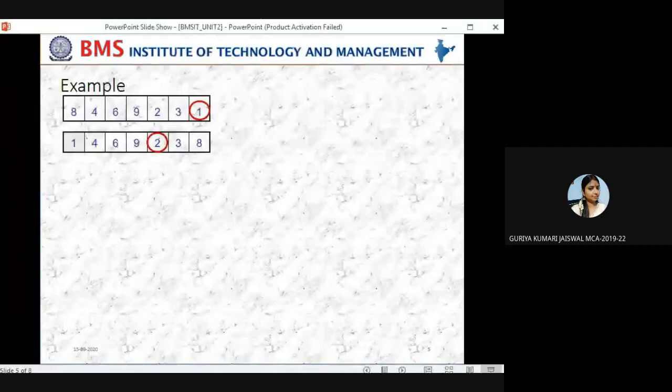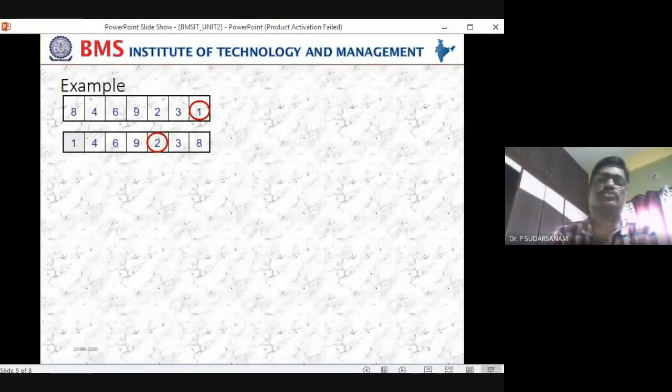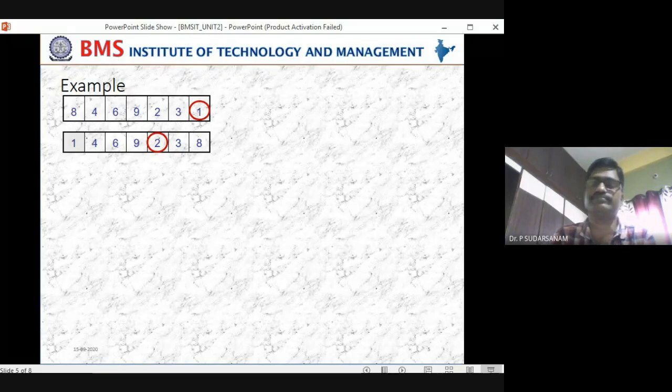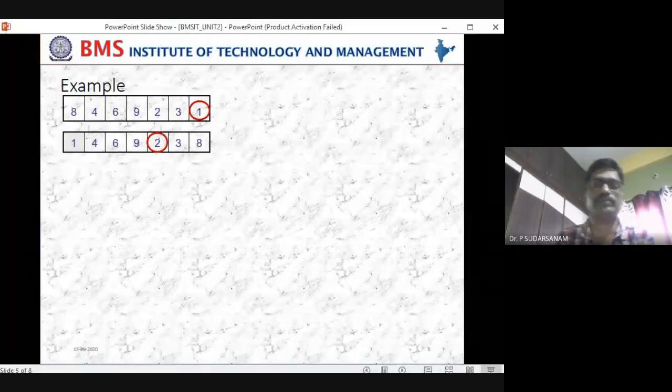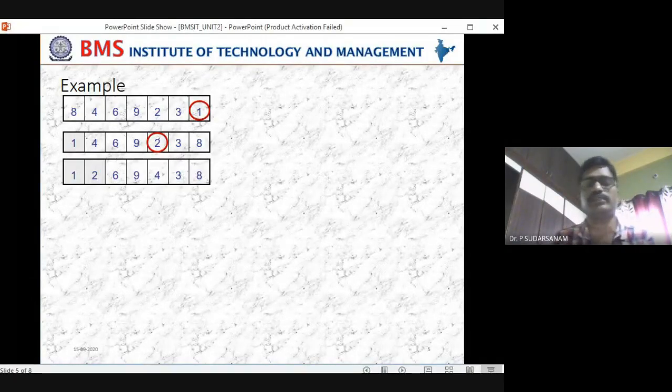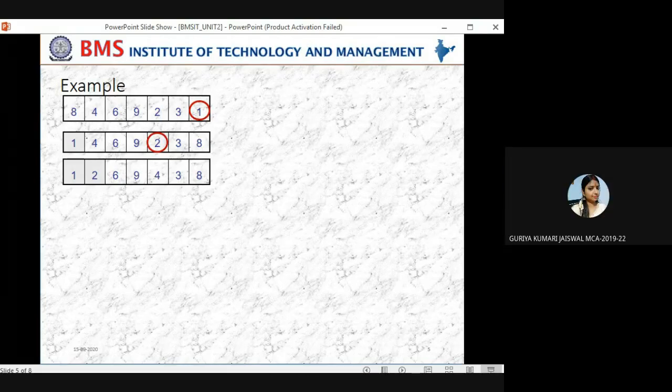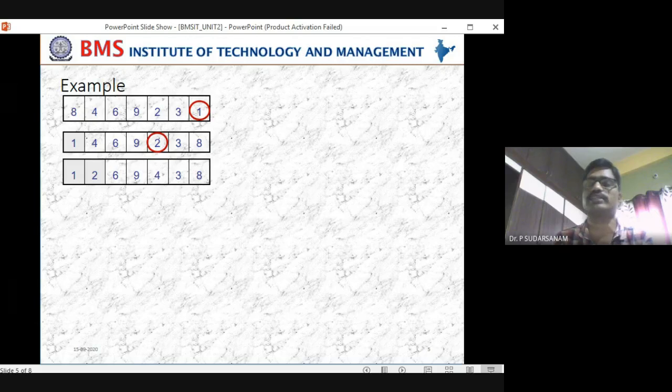Yes, sir. So now 2 should be swapped with which element? 4, second position. Now 4 and 2 will be swapped. See now, is it swapped, 4 and 2? Yes, sir. Now 1 and 2 are in sorted order.